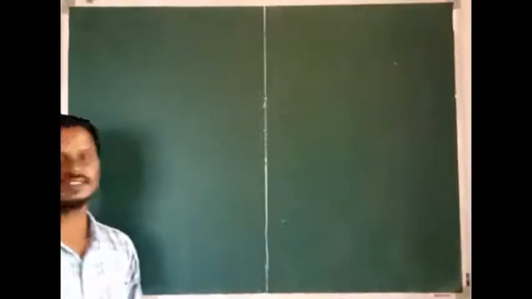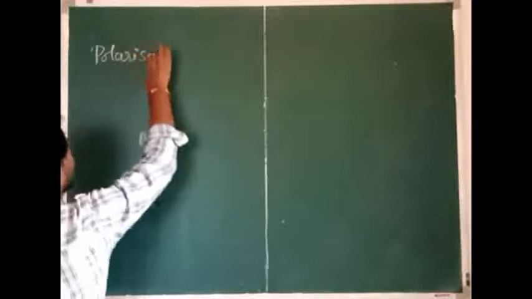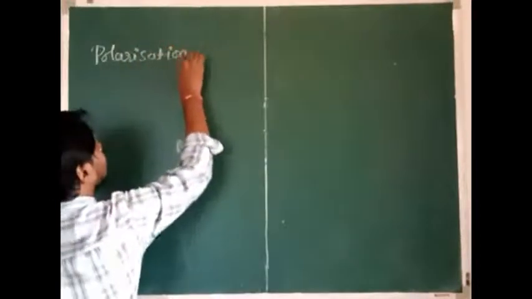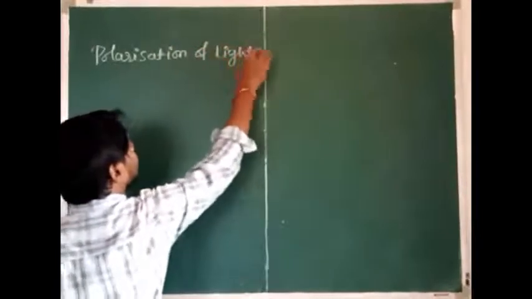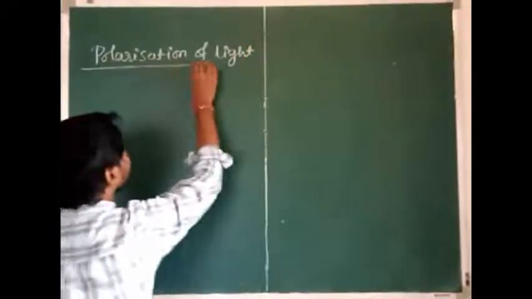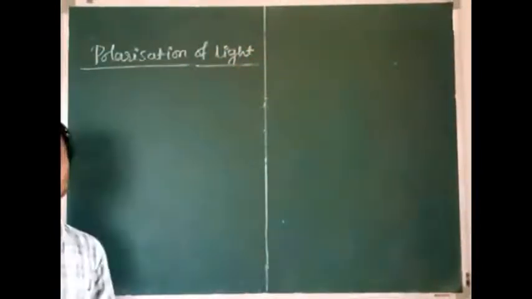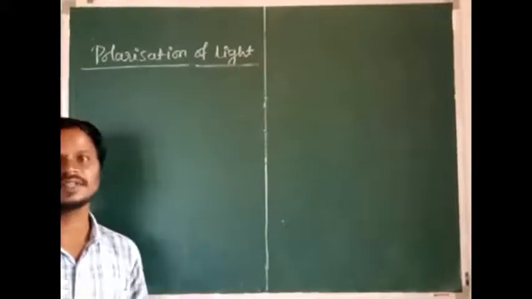Last topic from the chapter, that is polarization of light. Before discussing polarization of light, we have to know Maxwell's electromagnetic wave theory. Then, what is Maxwell's electromagnetic wave theory? According to Maxwell, light is an electromagnetic wave.